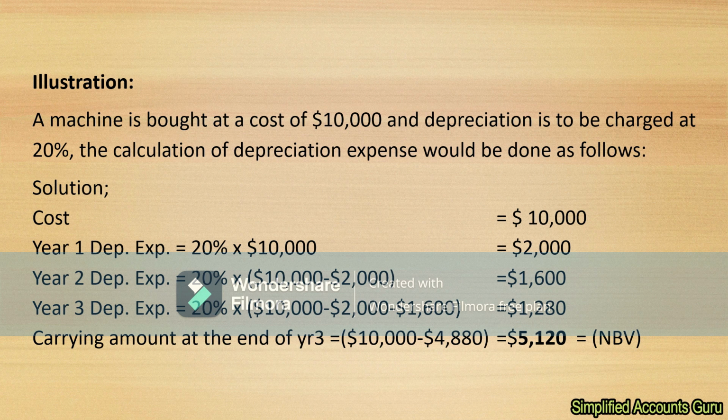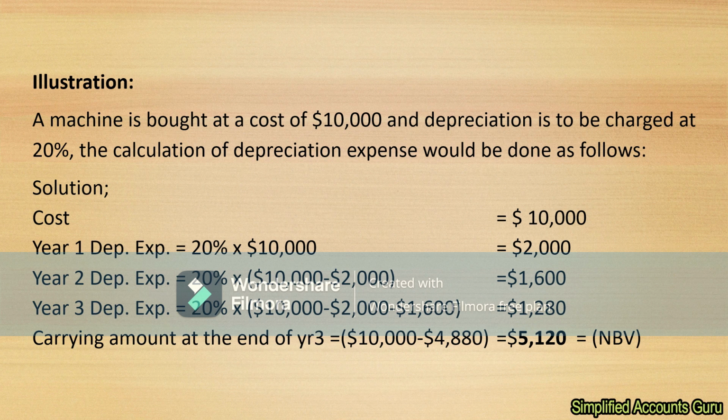You subject that $8,000 to 20% and then you will get $1,600. That will be the depreciation for the second year, the expense charged for the second year.